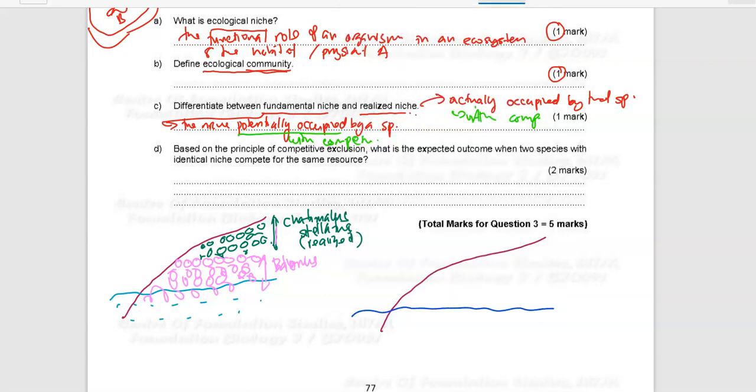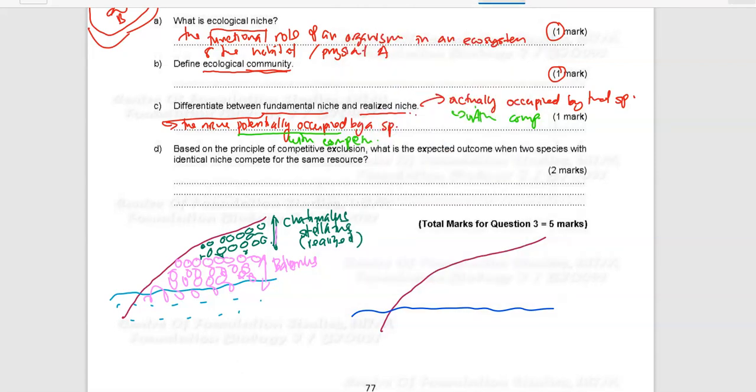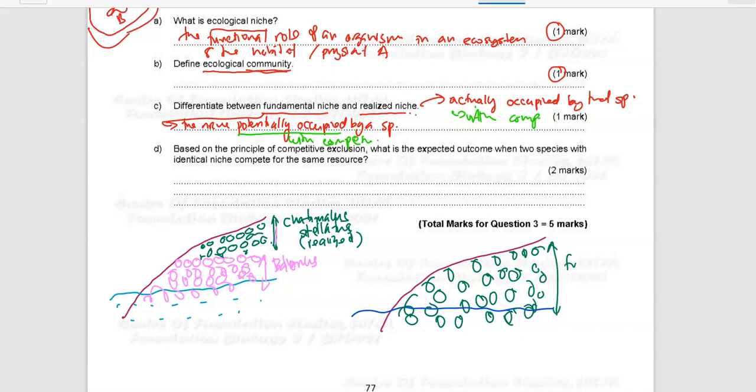Okay, so if you were to remove the Balanus from this rock, only Catamulus can occupy the whole rock. So you will observe that the Catamulus can occupy the entire rock here when you remove the Balanus. When you remove Balanus, there is no competition for space between the two species. So this is what we call the fundamental niche, which is the niche potentially occupied by a species without any competition.